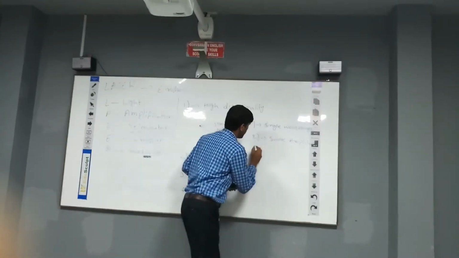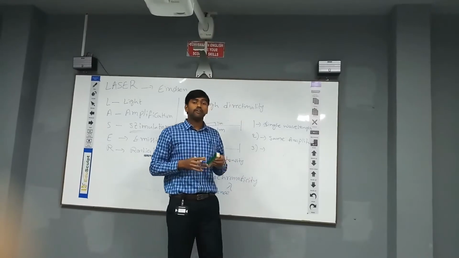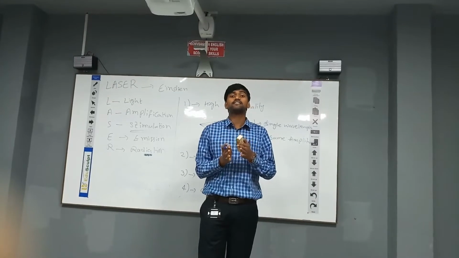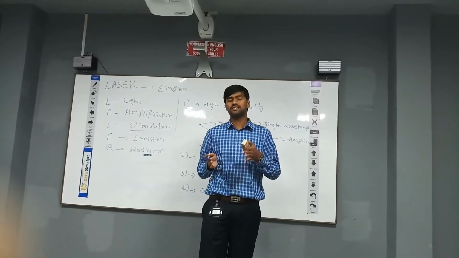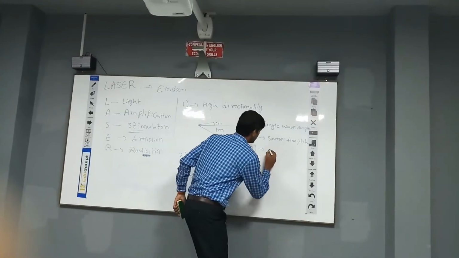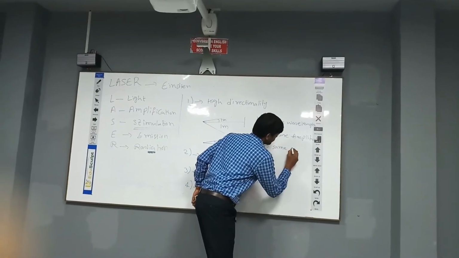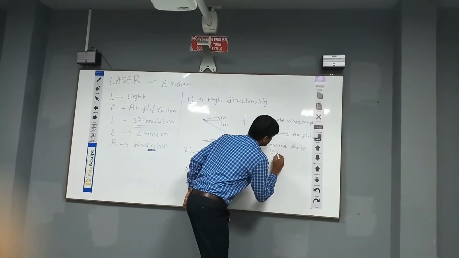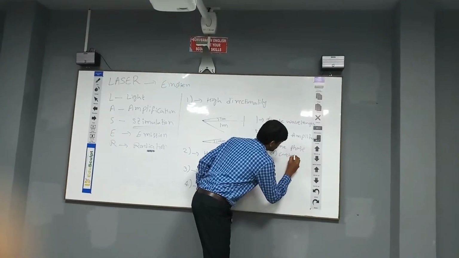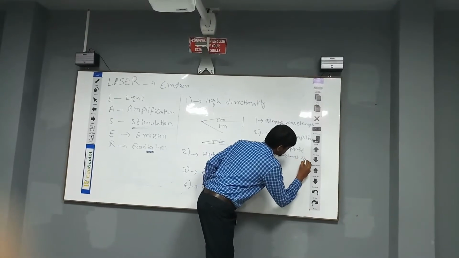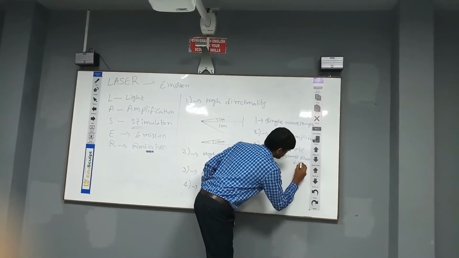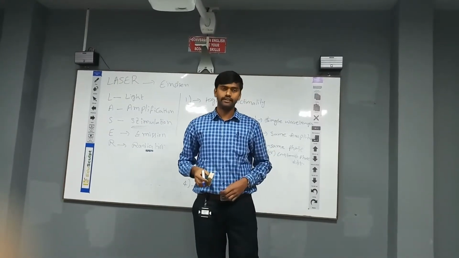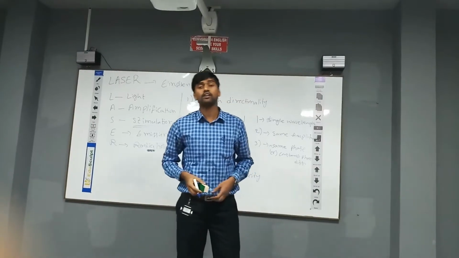The third property is that the light waves produced from the source should be in the same phase or have a constant phase difference. These are the three properties to be satisfied to be coherent waves or a coherent light source.